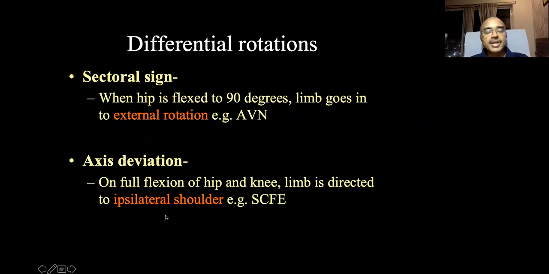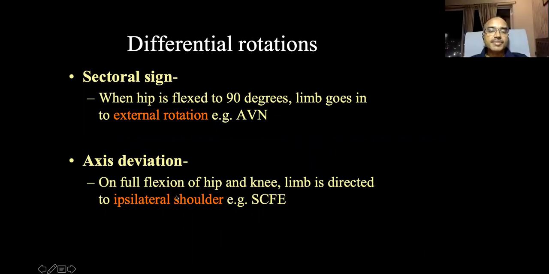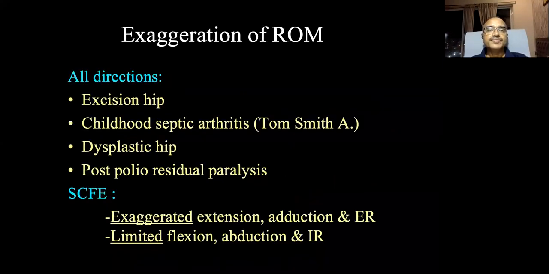And the axis deviation is that on full flexion of the hip and knee, usually the knee points to the opposite shoulder, but if the limb is directed to the ipsilateral shoulder, then there is axis deviation. This usually occurs in slipped capital femoral epiphysis. Okay, so that is known as axis deviation. So this is known as sectoral sign and axis deviation. These are two important signs you must remember. You can tell whenever it is present. Now, rotations can also be checked while the patient is in prone position, especially in children. You can check it by making the patient prone, and see how much internal rotation and external rotation is present.